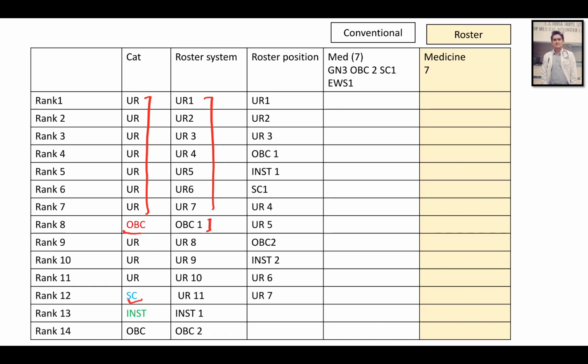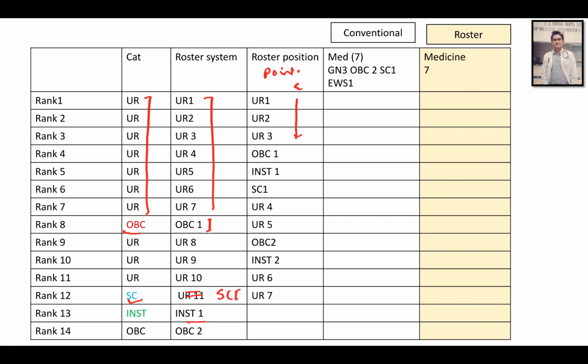Rank 12 is SC, so he becomes SC 1. Sorry, I had written it wrong. Rank 13 is the first candidate from the institute, so he becomes Institute 1. So this is a roster system, and these are the ranks assigned in the roster. Then a roster pointer is created, so you will get UR1 to 3, then OBC1 will be called, Institute 1 will be called, then SC1 will be called.